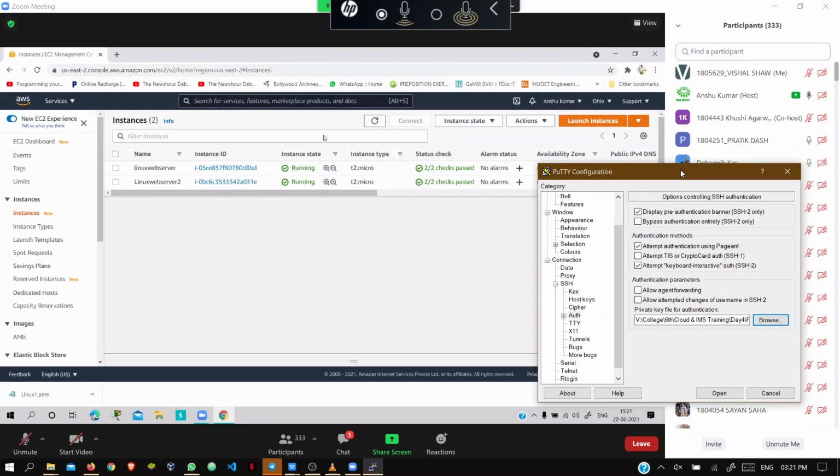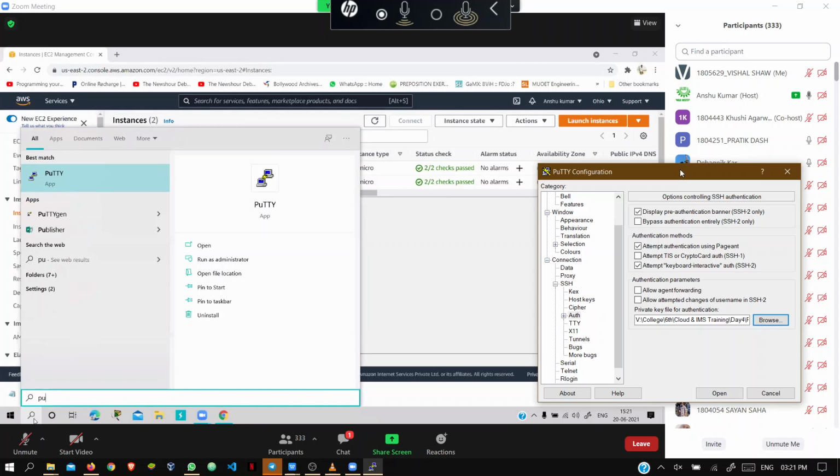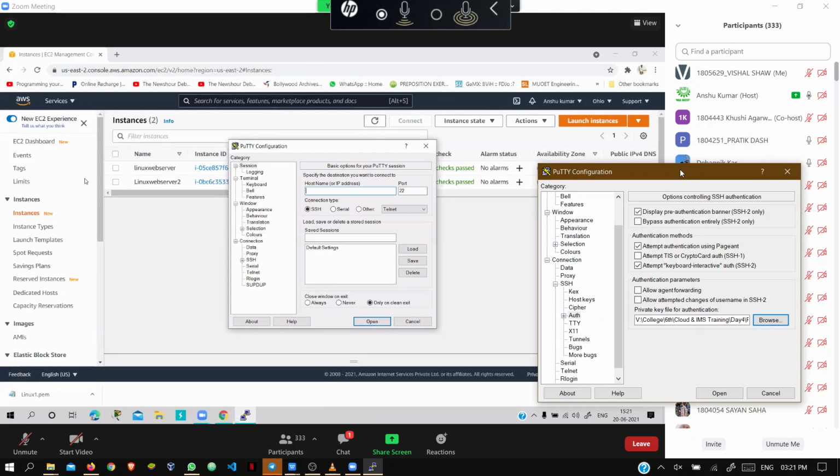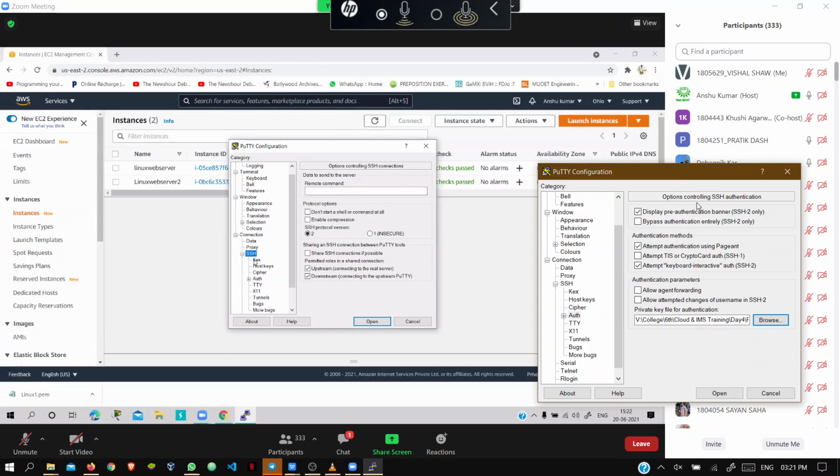Let me show you the steps again. Just see here guys, you will type putty here, keep it there. Next just find SSH on this side. Where is it? This one. Just double click.